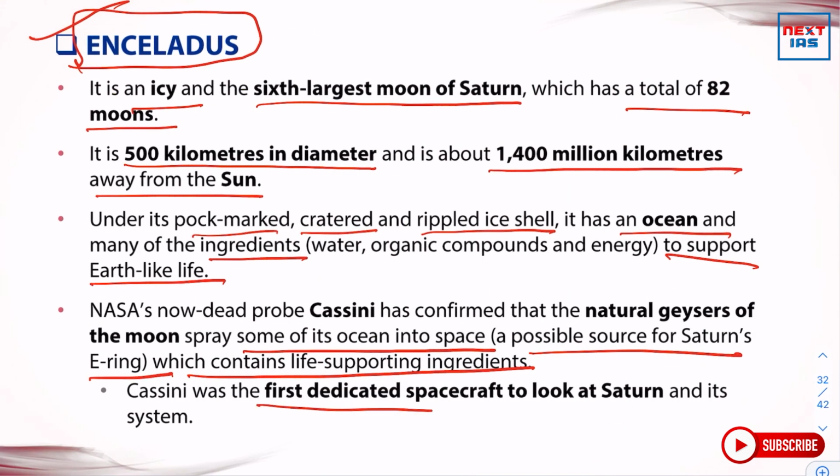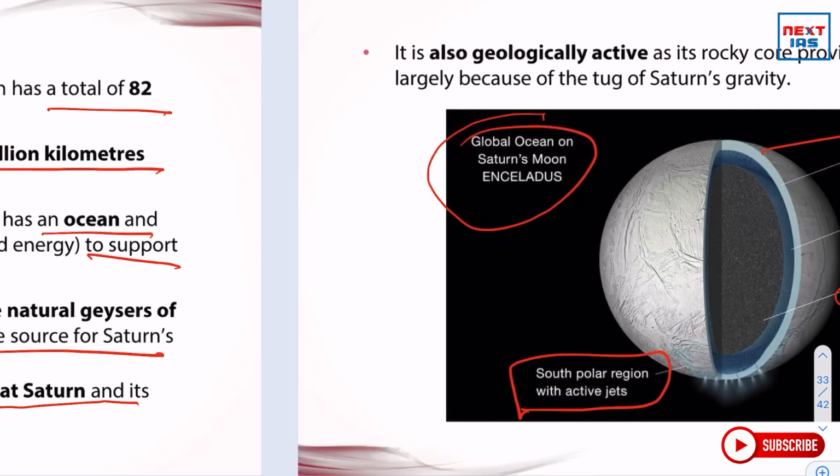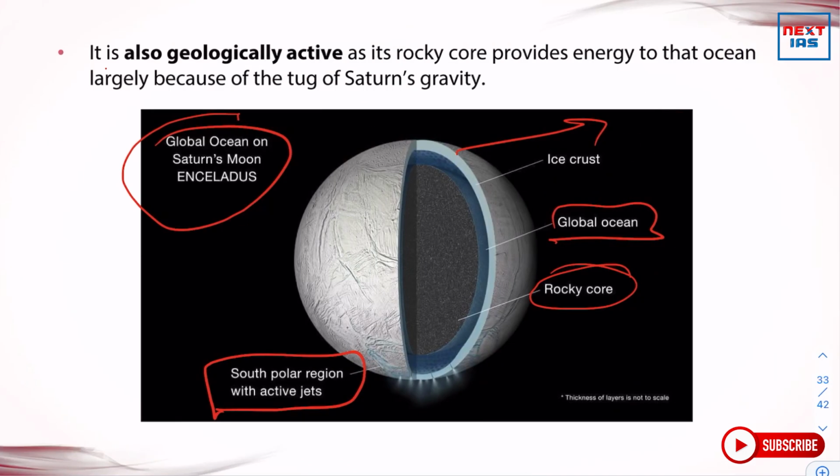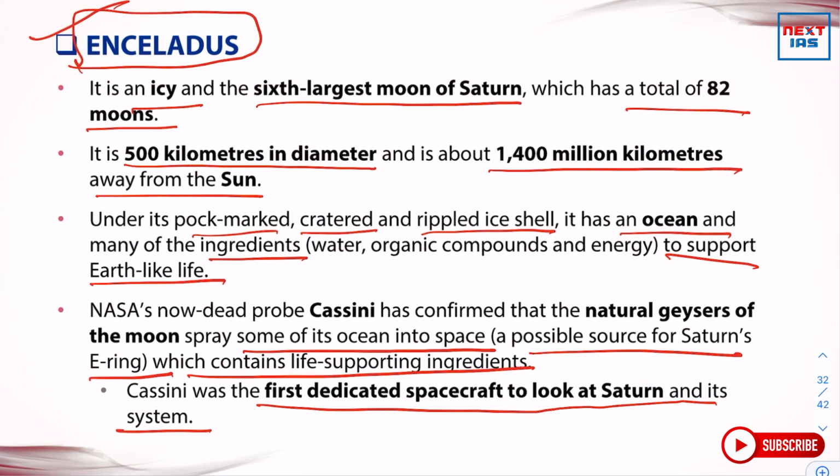Cassini was the first dedicated spacecraft to look at Saturn and its system. Enceladus is also geologically active, and its rocky core provides energy to that ocean largely because of the tug of Saturn's gravity. So let us know more in detail about the Cassini spacecraft.